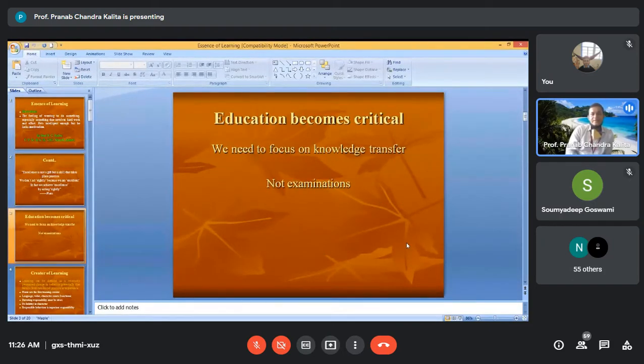Present-day education is critical, is it not? We need to focus on the transfer of knowledge, but not on the examination. We should give more focus to how the knowledge goes instead of focusing on the examination.